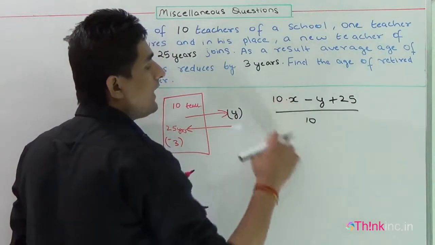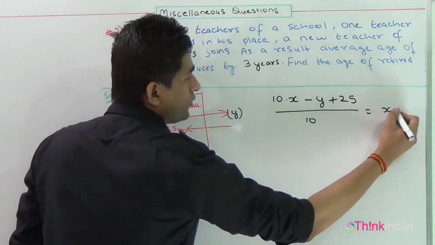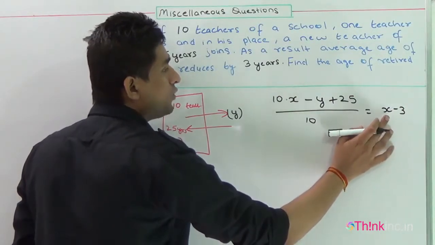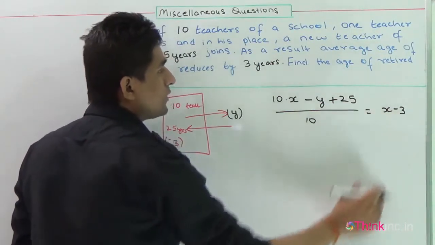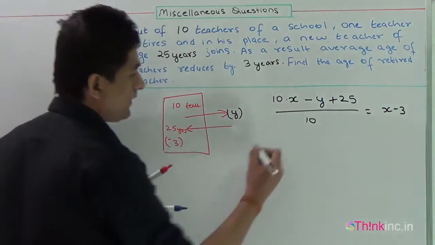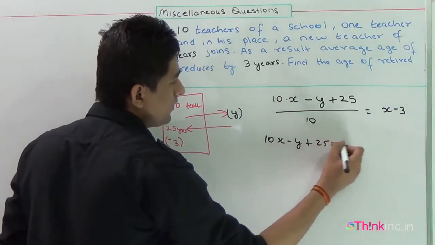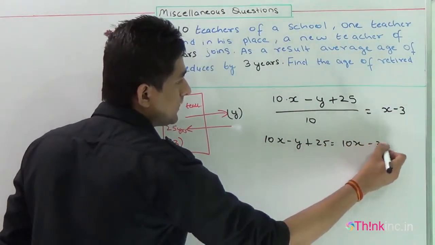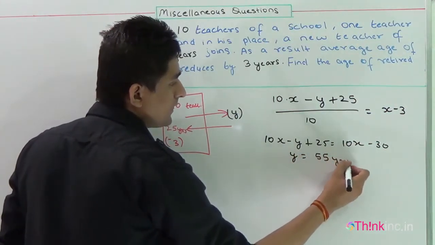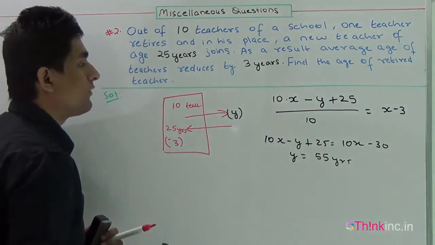Okay, so this is the present average age of all the teachers and it is given to be 3 years less than the earlier average. The earlier average I have assumed to be X, now it is reduced by 3 years, so I am writing it X minus 3. Now I will solve for Y. I can write it like this: 10X minus Y plus 25 is equal to 10X minus 30, and from here Y will come out to be 55 years. Hence I can say the age of the retired teacher is 55 years.